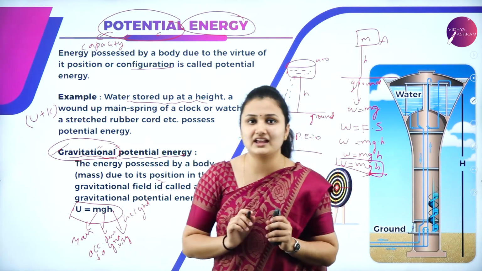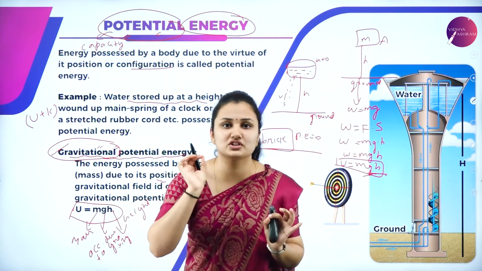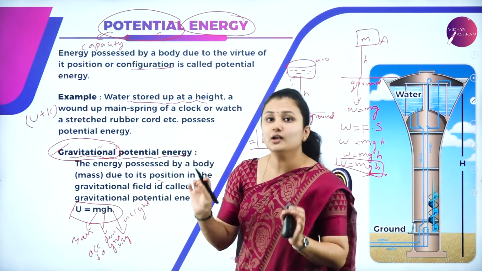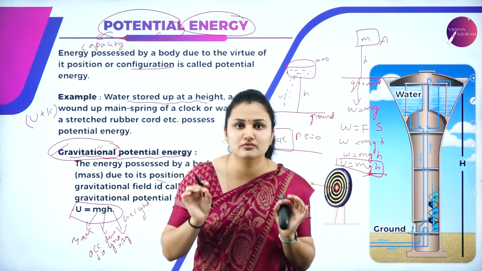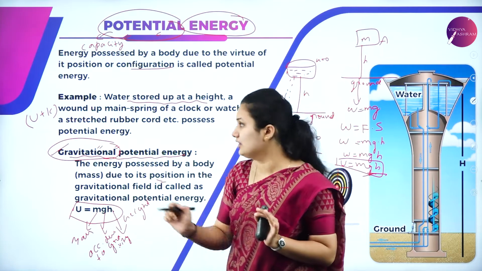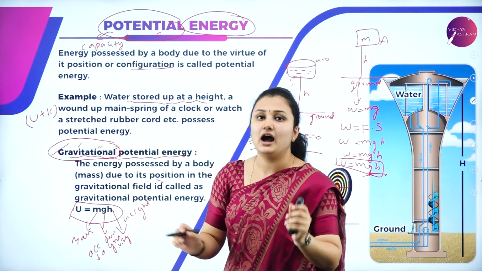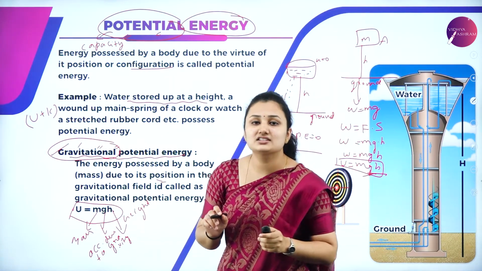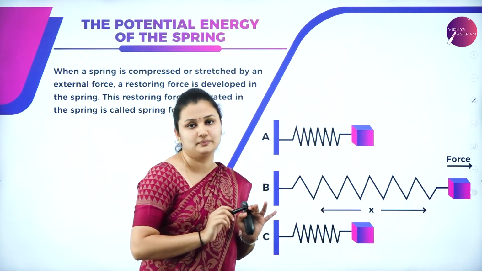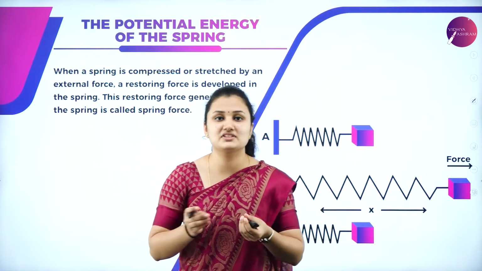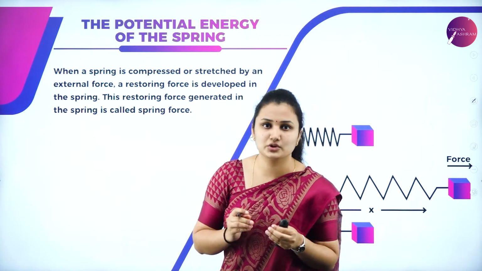So what is potential energy? It is the energy stored in a body due to its position or change in shape. The SI unit for energy and the dimension formula we have studied in the previous session, and there are two types of potential energy. One is the gravitational potential energy and another is the elastic potential energy. When we say elastic, a spring comes into the picture.